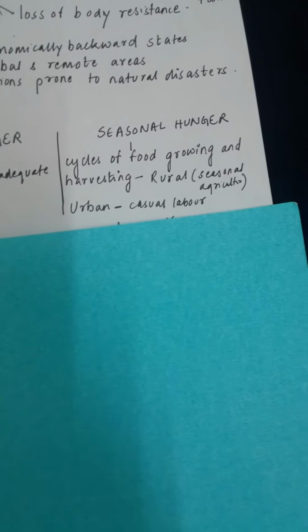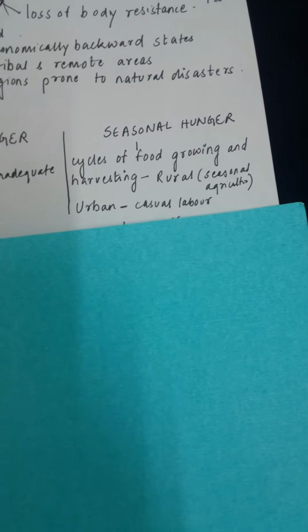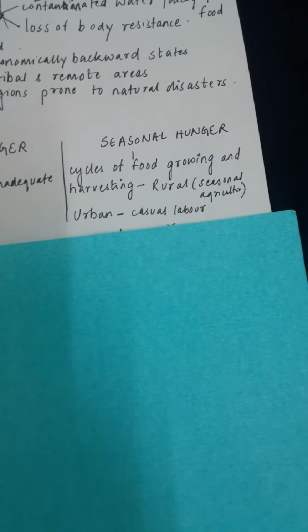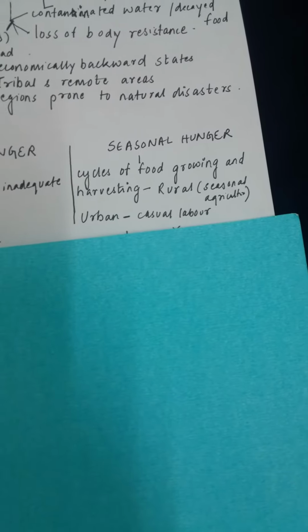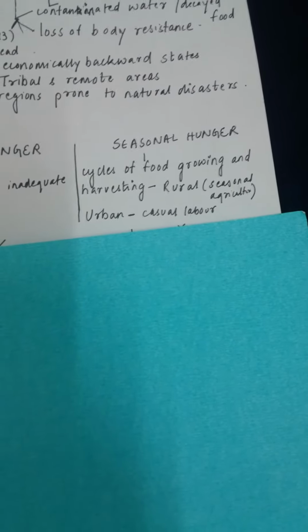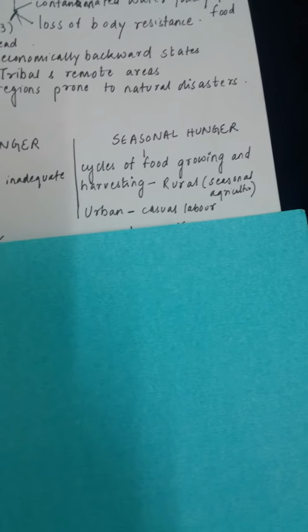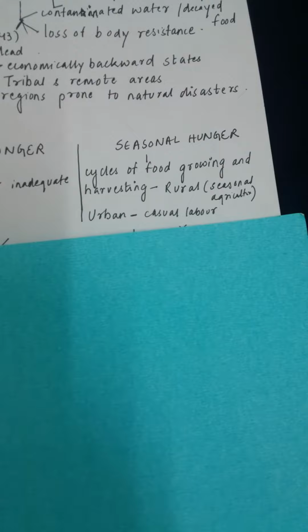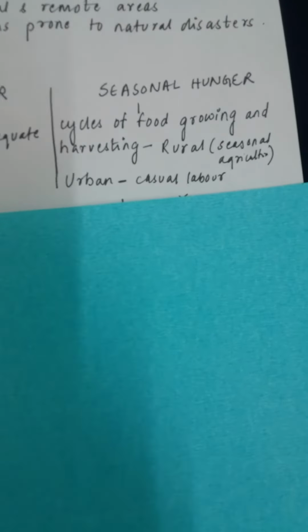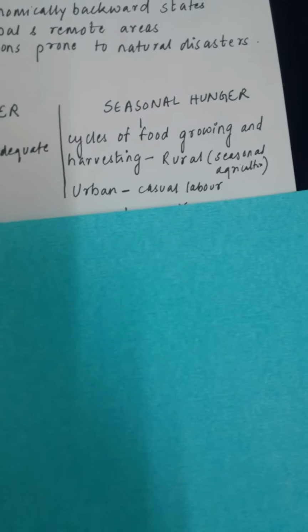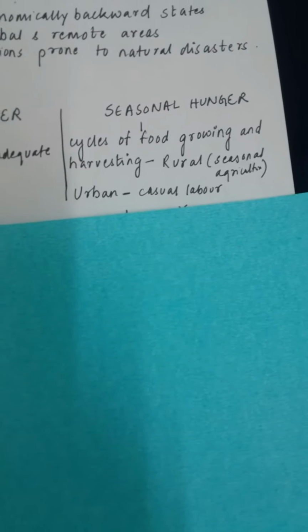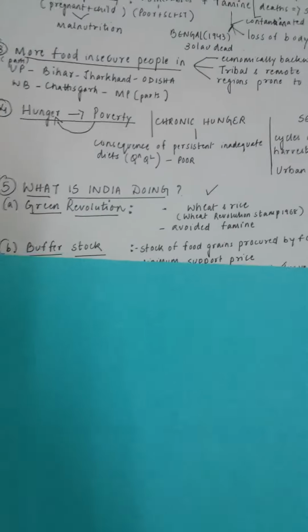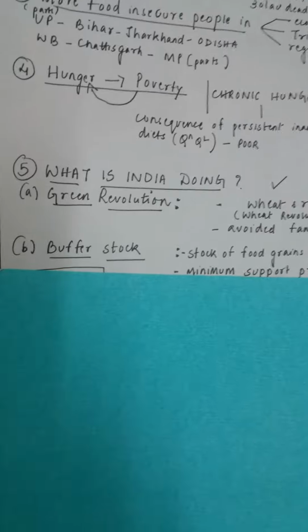It is not chronic hunger. In urban areas also, seasonal hunger can happen. Say a casual labourer, in 1 year he may get employment for 4 months, the other 6 months he may not have any employment, but in those 6 months his hunger is not going to reduce, so he may have to sleep hungry. So this is called seasonal hunger. It is not chronic. It can change from season to season. It can be okay in 1 year, it cannot be okay in another year. It is highly inconsistent. So if this is the situation, what is India doing?